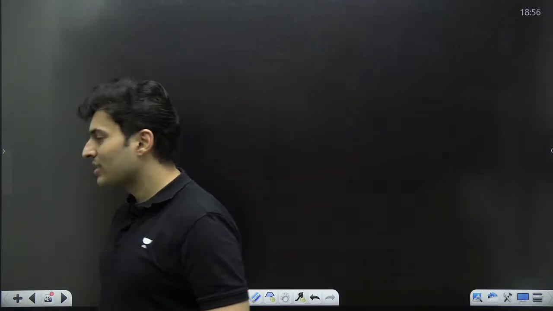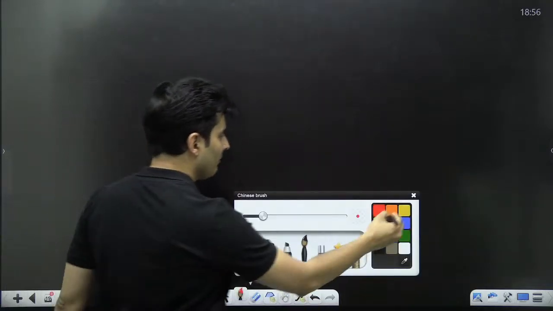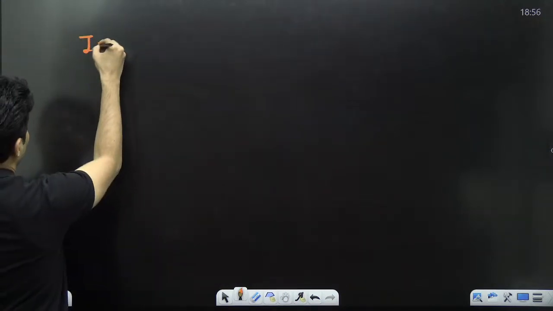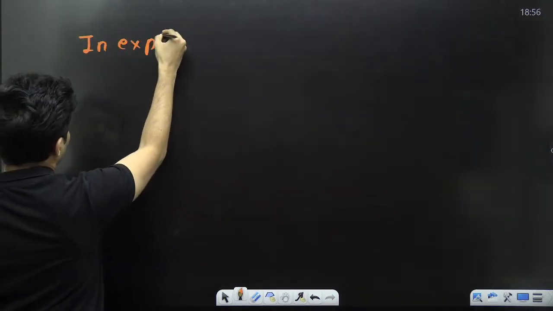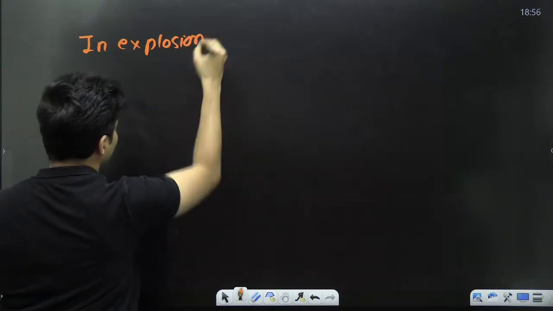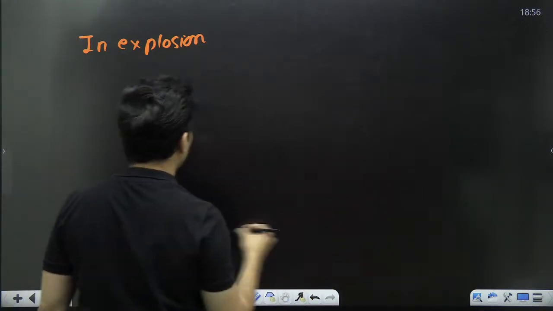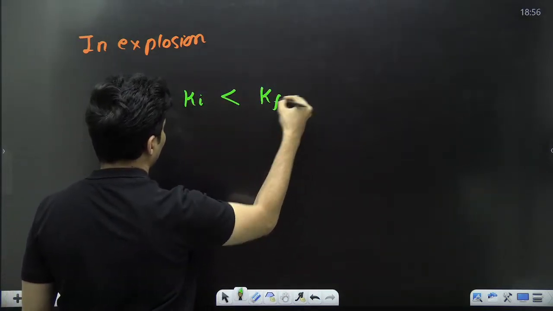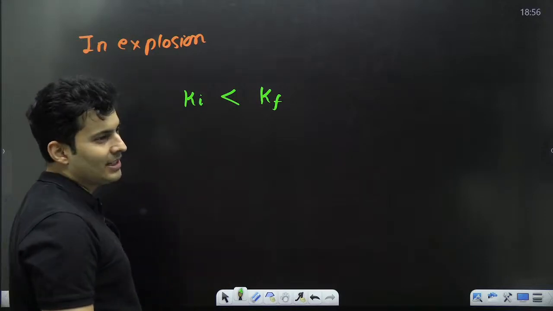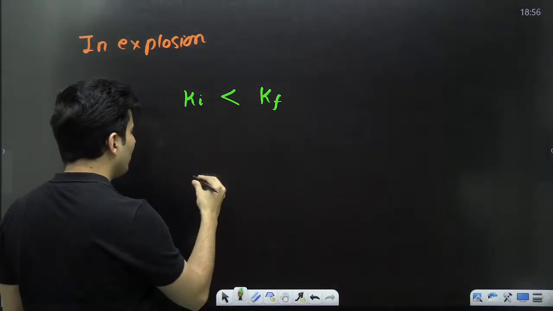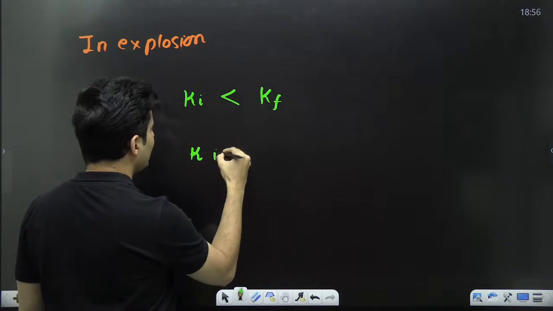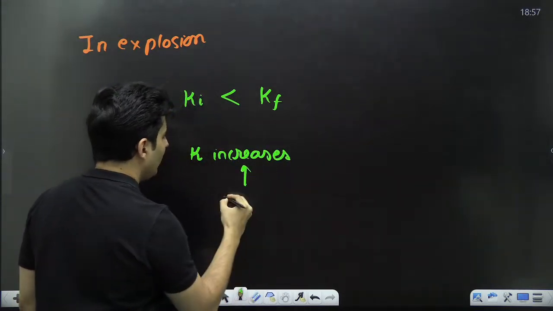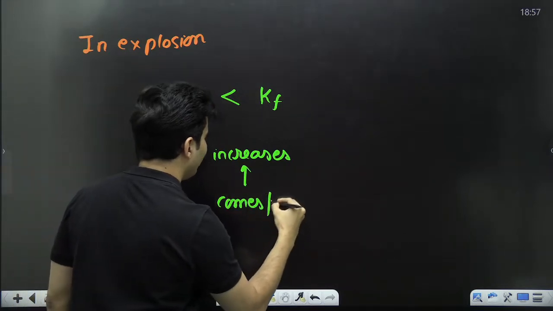So whenever you see an explosion, like in the previous cases, you will see that the initial kinetic energy is less than the final kinetic energy. So basically the kinetic energy increases, and that increase comes from where?